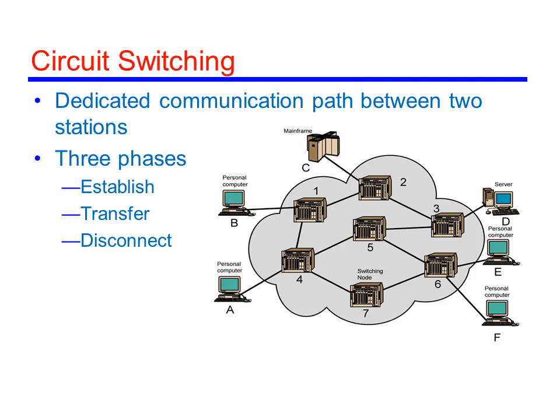Circuit establishment. Before any signal can be transmitted, an end-to-end circuit must be established. For example, a station A wants to send data to E. It requests node 4 to establish a connection. Then node 4 requests node 5. Node 5 requests node 6. Finally, node 6 completes the connection to station E.